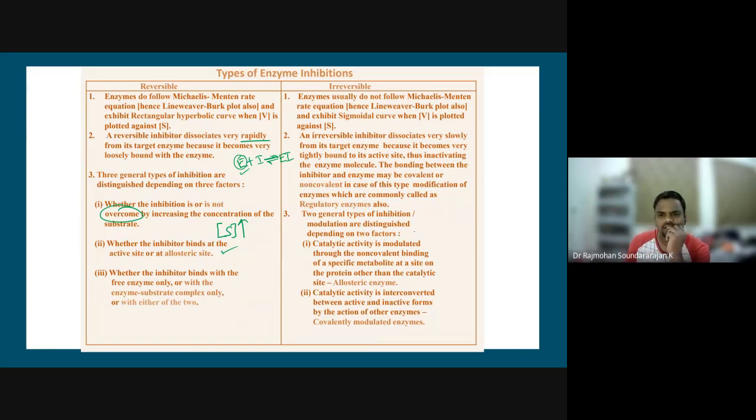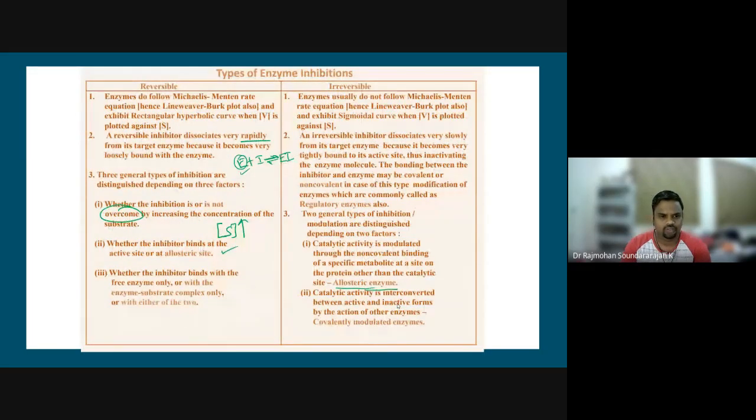Here, if you look at the irreversible cases, there are two general types of inhibition or modulation, based on two factors. One is where catalytic activity is modulated through the non-covalent binding of a specific metabolite at a site on the protein other than the catalytic site, which is called an allosteric enzyme. The other type is covalently modulated enzymes, where the catalytic activity is interconverted between active and inactive forms by the action of other enzymes.